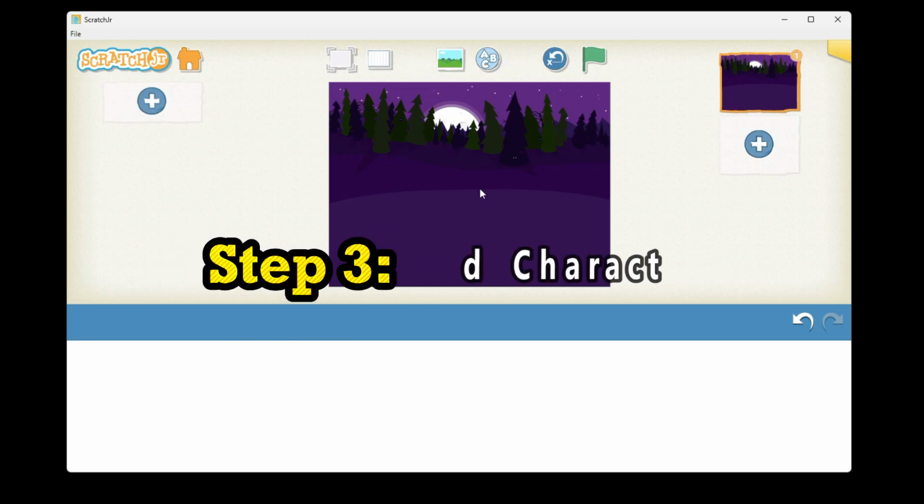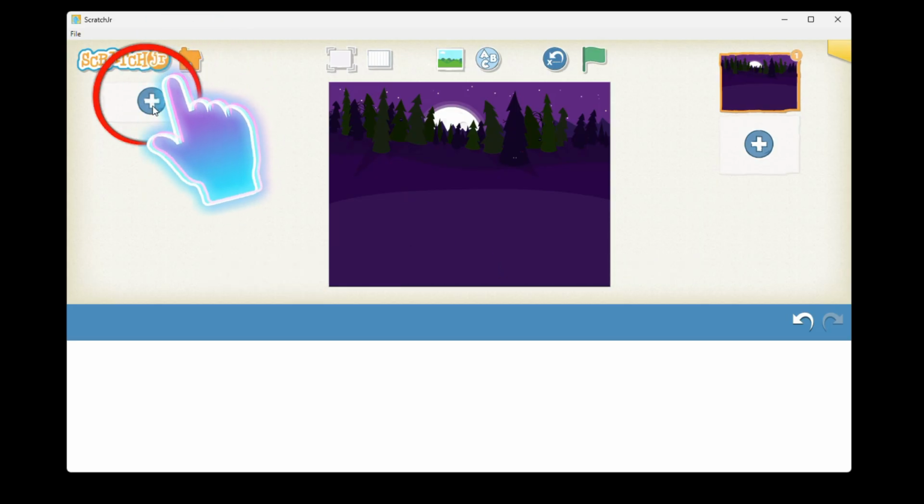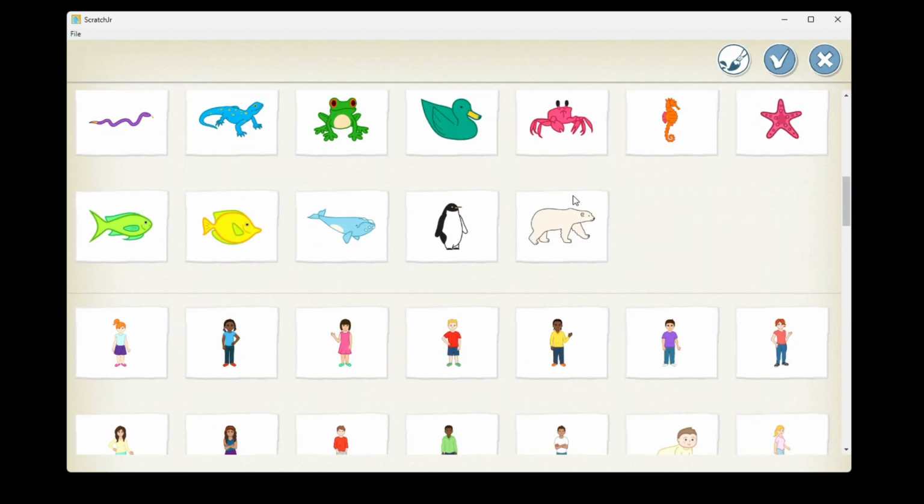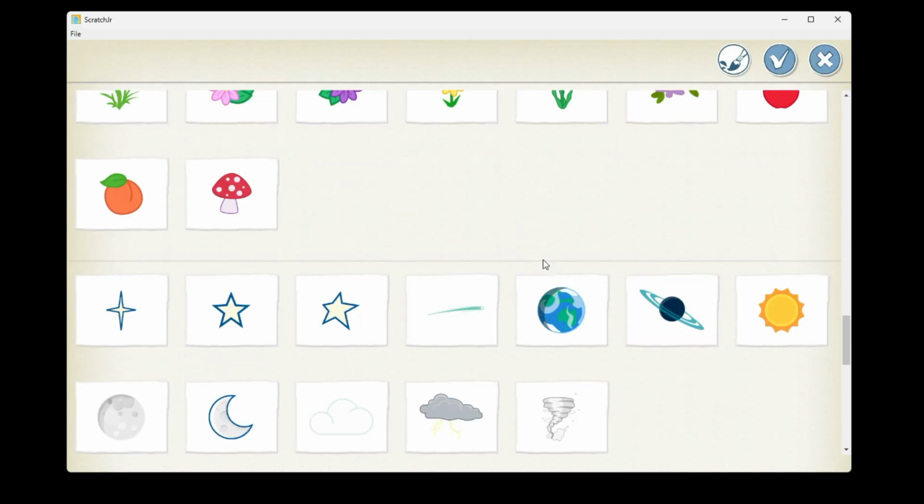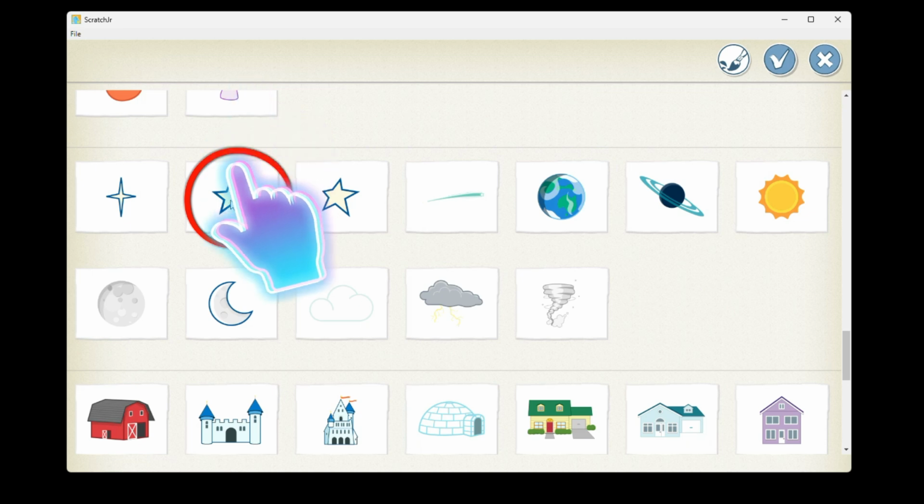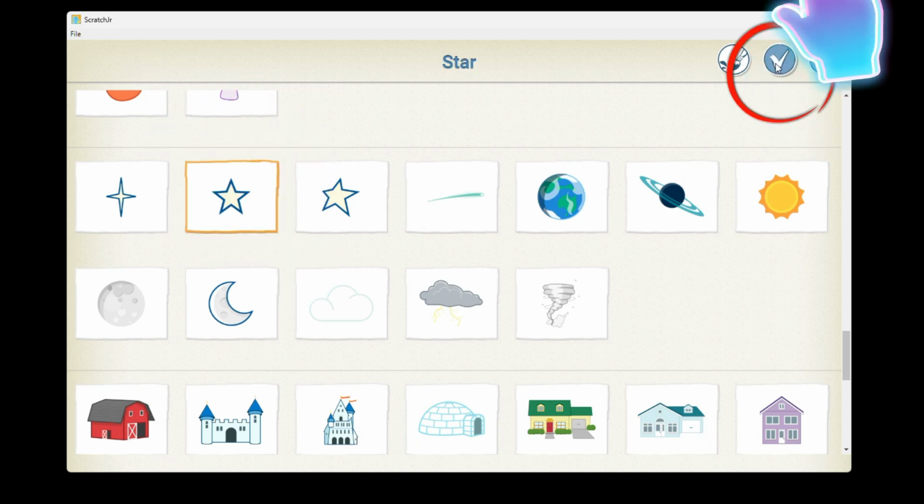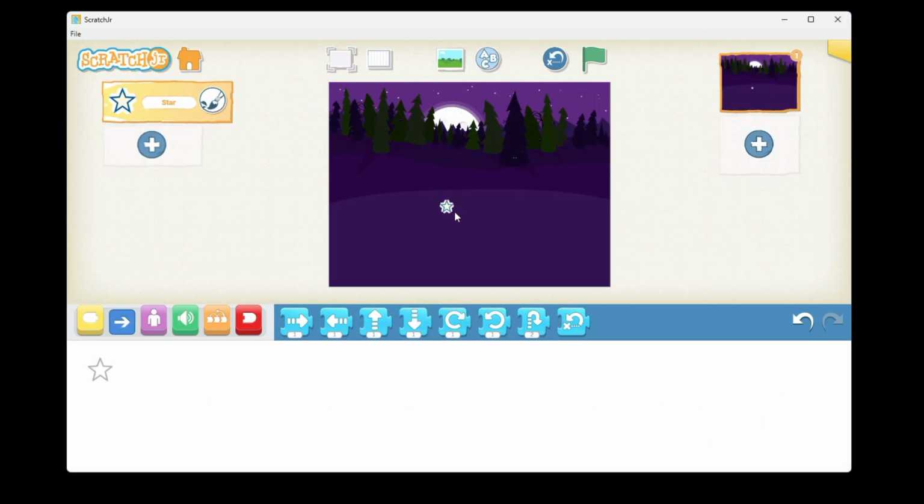Our third step is you have to add characters here. Then you have to click on the left side plus icon for adding a new character. It will show you ready characters here. You can take stars from this. Suppose I am taking this star, then you have to click on the correct tick. Multiple stars you may take here.